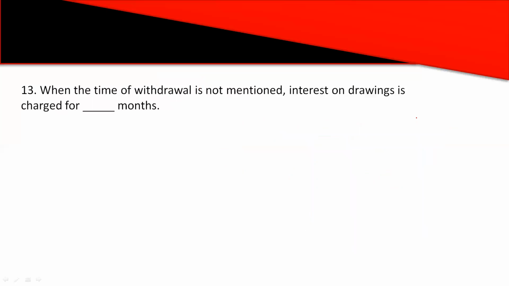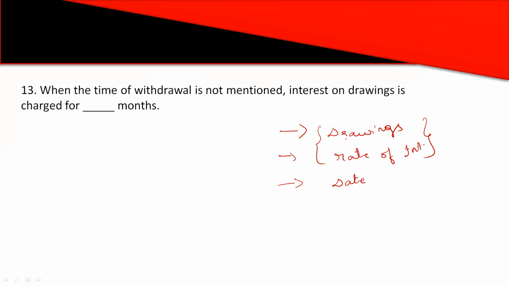Then next question. When the time of withdrawal is not mentioned, interest on drawings is charged for dash months. Yes, this is an important question. As I told you, when you are calculating interest on drawings, what information do we need? We need the amount of drawings, then the rate of interest, and another thing needed is the date of drawings or date of withdrawal. Usually these things will definitely be given. Without these we cannot find out interest on drawings.